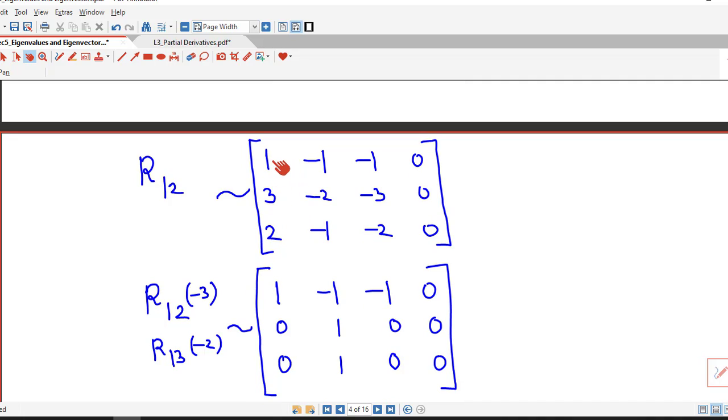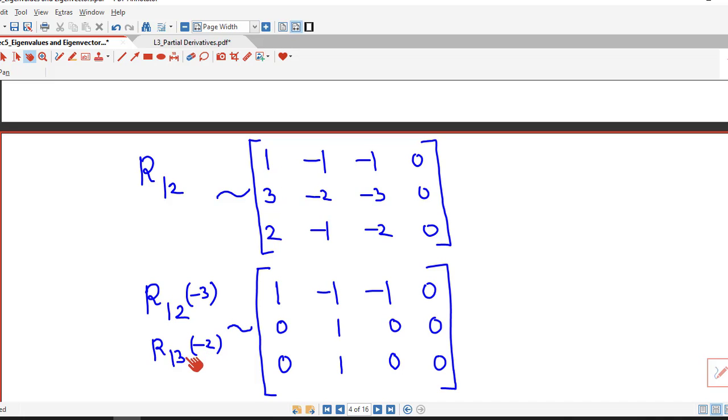So here we multiply by minus 3. You can see minus 3 plus 3 is 0. Then minus 1 into minus 3 is 3, minus 2, which is 1. Minus 1 into minus 3 is 3, minus 3, so we obtain 0 here. And these two entries are 0.